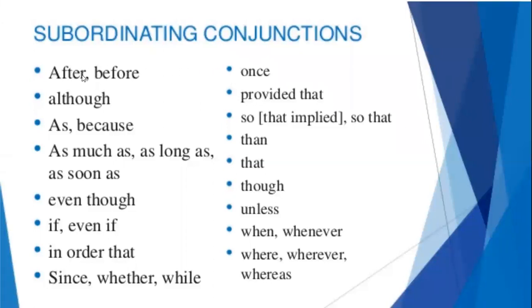These words: after, before, although, as, because, as much as, as long as, as soon as, even though, if, even if, in order that, since, whether, while, once, provided that, so that, than, that, though, unless, when, whenever, where, wherever. So these are all called subordinating conjunctions.